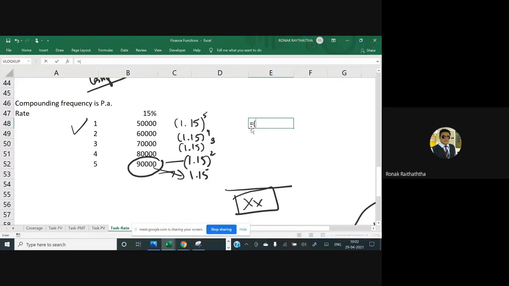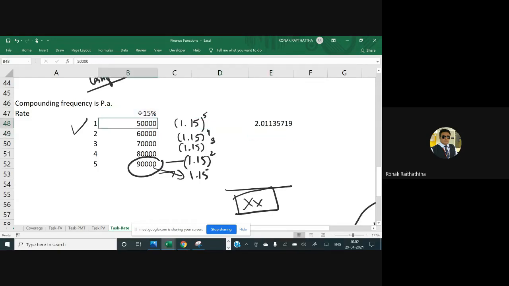So equal to 1 plus r, which is 15%. That cell should remain constant for all the calculations later on, so I'm just fixing that cell, locking that cell, closing the bracket, and raised to 5 will be there, not 4. Now the problem over here is that if you write 5, then in each and every formula you will have to insert it again.